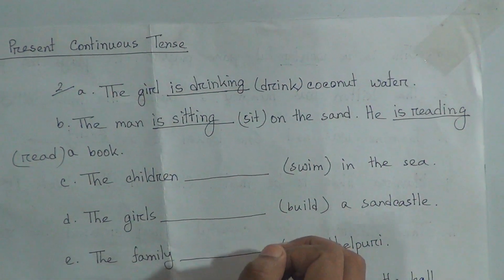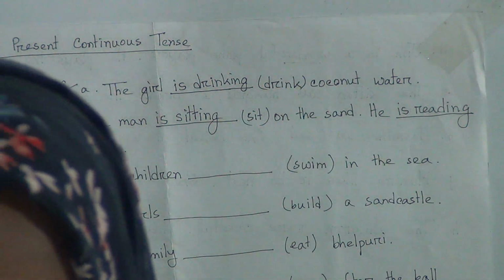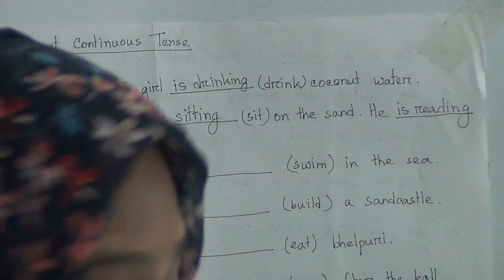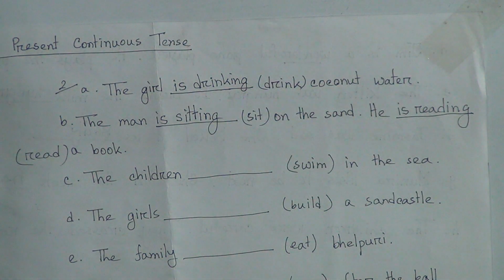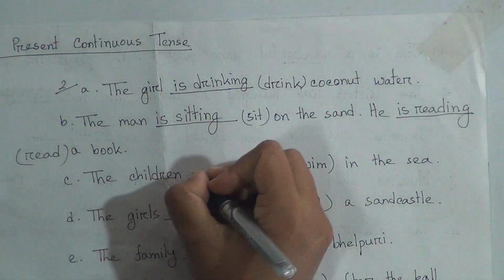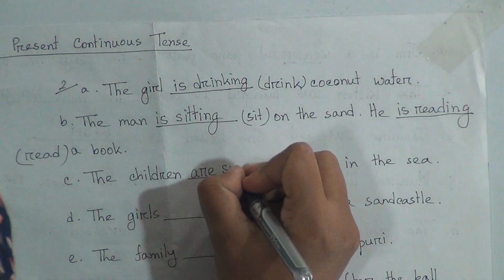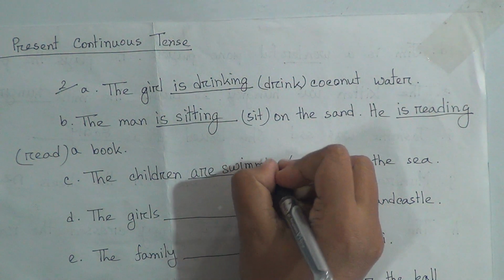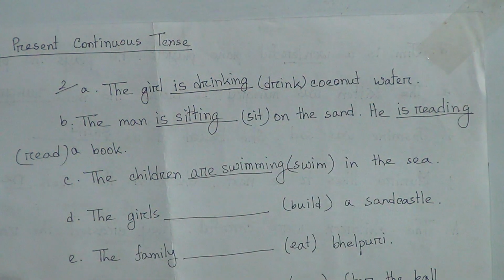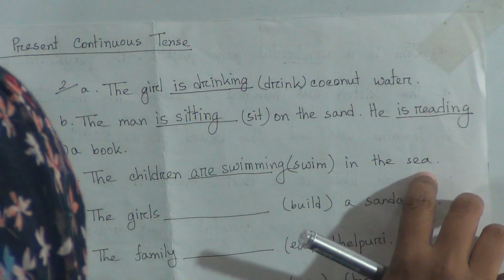See, the children are swimming. You can see the children is plural, then it will be are, and swim will be swimming, double M, with ing. The children are swimming in the sea.